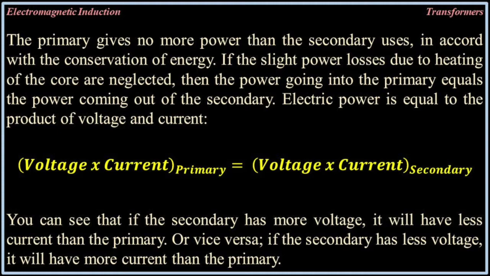If the slight power losses due to heating of the core are neglected, then the power going into the primary equals the power coming out of the secondary. Electric power is equal to the product of the voltage and current. Voltage times current in the primary equals voltage times current in the secondary. You can see that if the secondary has more voltage, it will have less current than the primary, or vice versa. If the secondary has less voltage, it will have more current than the primary.